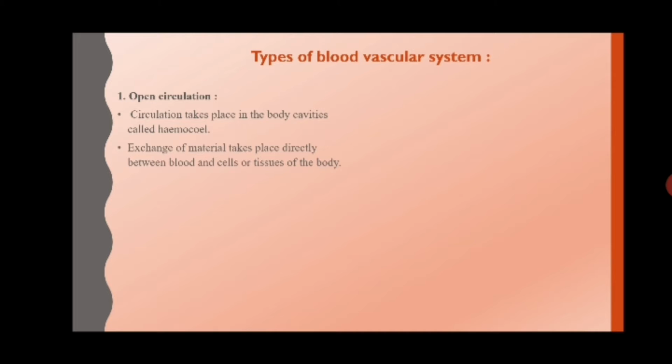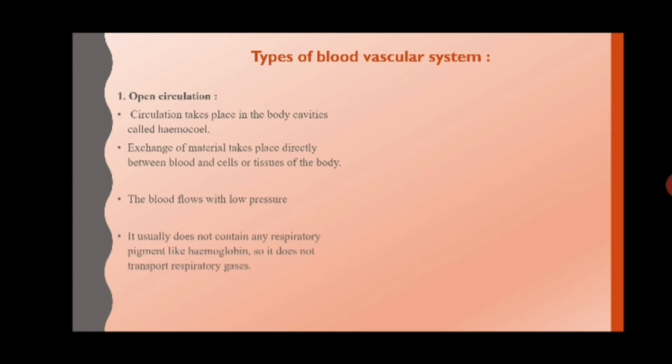The blood does not flow at high pressure, it flows with very low pressure. It also does not contain a pigment like hemoglobin, and it is not necessarily responsible for transporting oxygen and carbon dioxide. This open circulation is generally seen in animals like arthropods and mollusks.